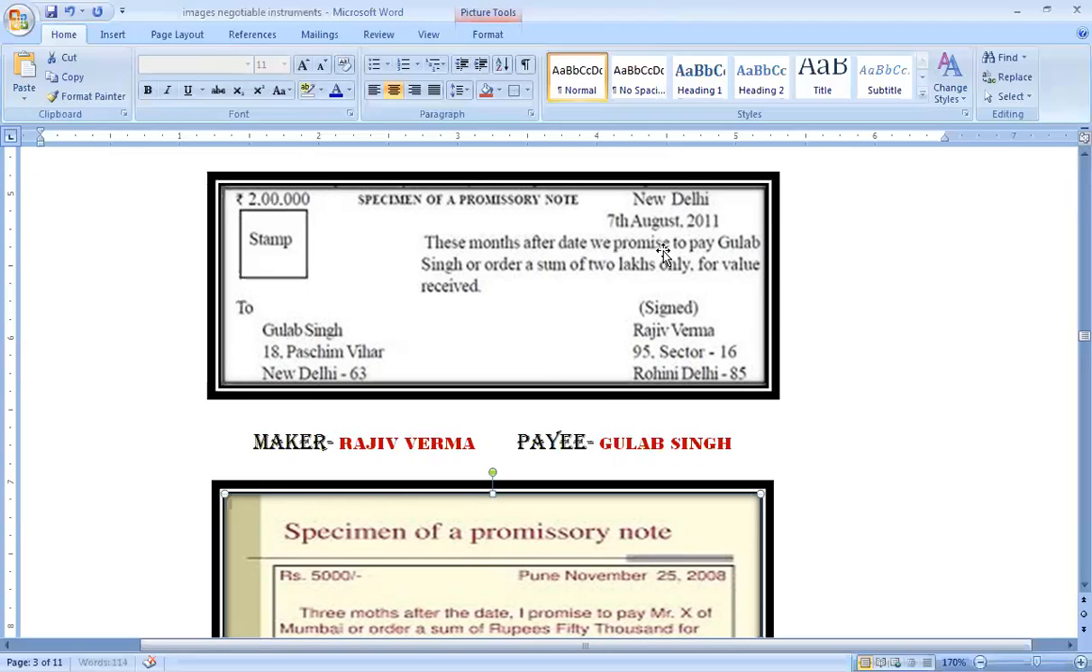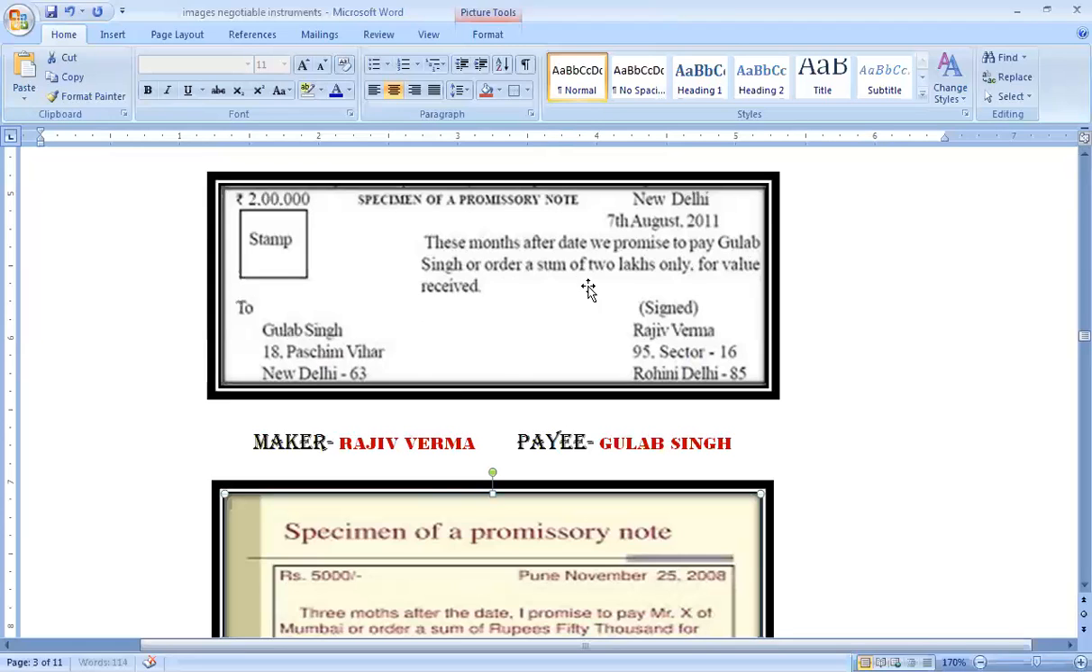We promise to pay. Now it is not an order, it is a promise to pay Gulab Singh or order this much money. Stamp is there. The signing person is Rajiv Verma, which means the maker is Rajiv Verma. He has to make payment to this payee, Gulab Singh, whose name is mentioned here. So payee and drawee are the same person. Basically in a promissory note, we use the words maker and payee only. There's no drawee as such.